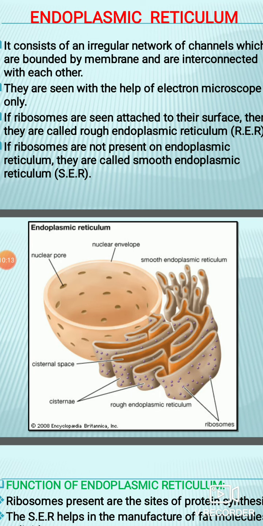Since they do not have ribosomes, we know that they will not help in protein synthesis, but instead of protein synthesis they will help in the synthesis of lipids or fats. The third part is vesicles. Vesicles are oval or rounded structures which are scattered in the cytoplasm.